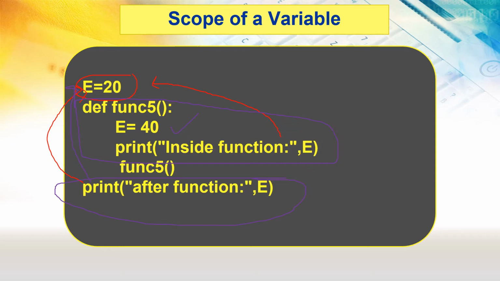But just suppose if I want to access or change the value of this variable now. If I want to change the value, this is what I have to learn. How can I change the value of a global variable in a local scope? The answer would be by using the global keyword. With the help of the global keyword, I can modify the value of a global variable inside the function.